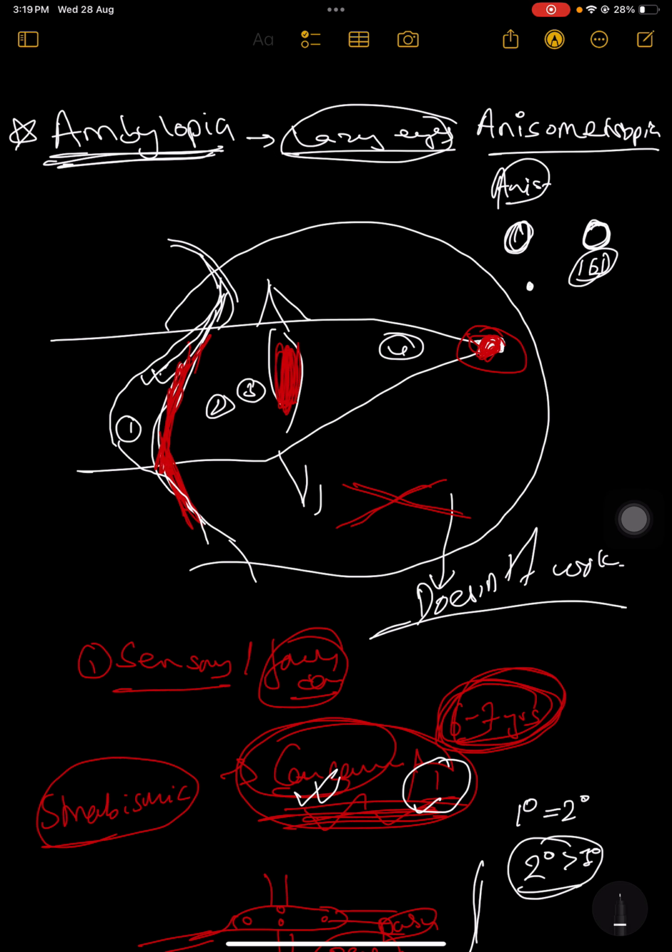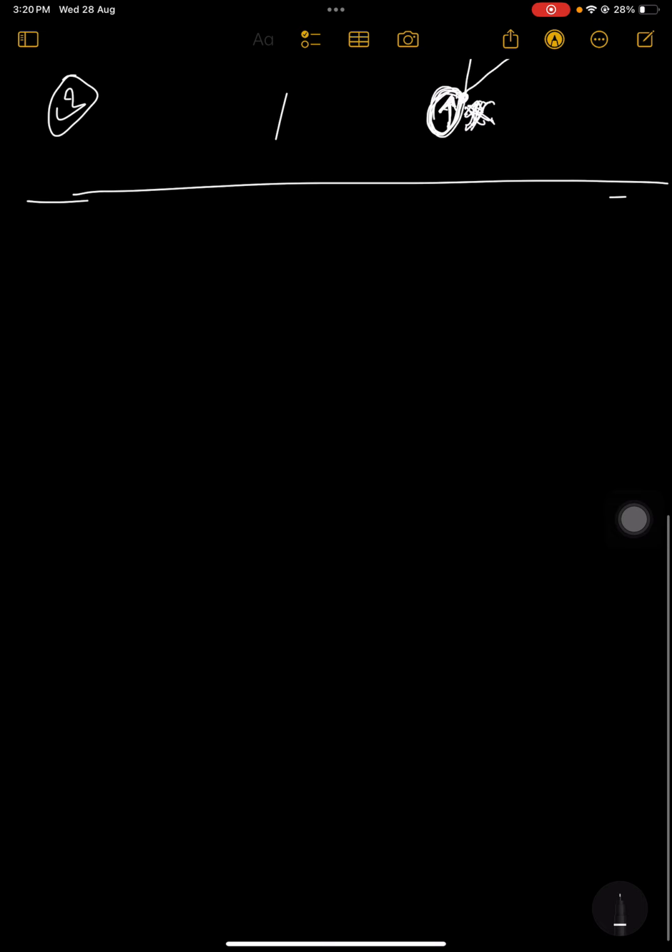So what will happen is, whenever there is a power, there is a particular magnification, and when there is no power, there will not be any kind of magnification. So that higher degree of magnification change will actually suppress one eye, and that will eventually lead to amblyopia. Anisometropia, uncorrected astigmatism, high hypermetropia, high myopia, all these components lead to amblyopia.